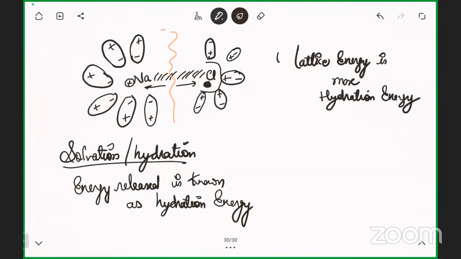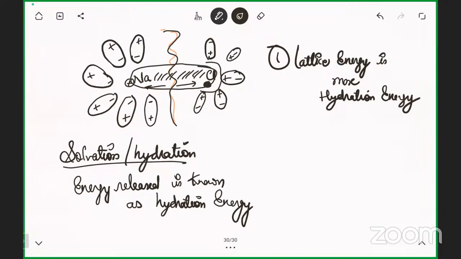The first condition: if the lattice energy is more than the hydration energy, will the compound dissolve or not? For dissolution, there must be a breaking of this bond. But the lattice energy between Na and Cl means they are quite stable.